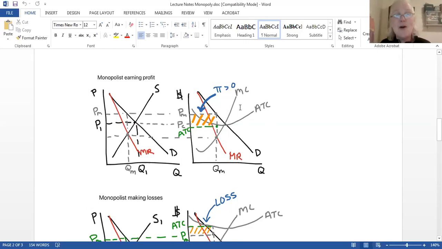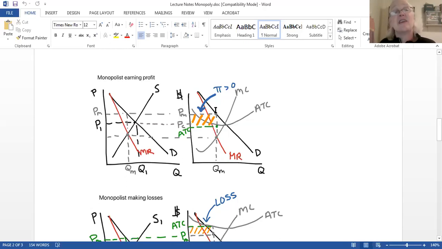Okay, now I've chosen my price, and look, it matches over here. Same thing, MR-MC, choose Q, go up to demand to find price. Look here, the monopolist price is above the perfectly competitive price. It will always be that way. They don't have any competition to keep the prices lower. Okay? So now I found price.